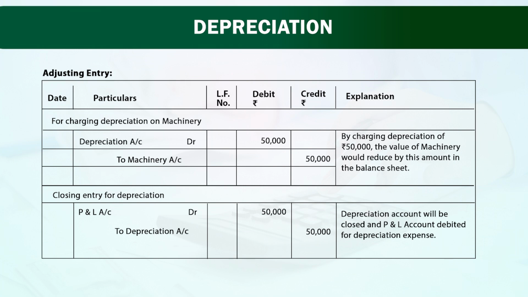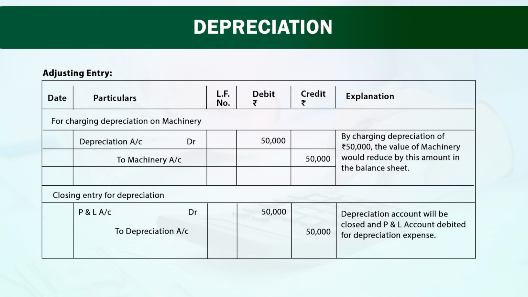Let us have a look on journal entry. When you are charging the depreciation on machinery, the depreciation account is debited by 50,000 rupees and machinery account is credited by 50,000. When we are charging this depreciation 50,000, the value of machinery would reduce by this amount in the balance sheet. Now friends, the second entry is that is about closing entry.